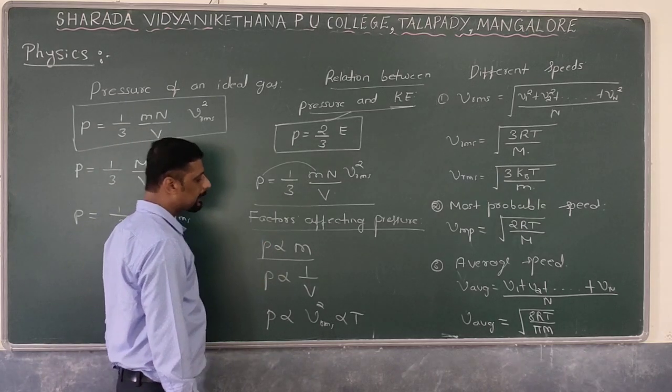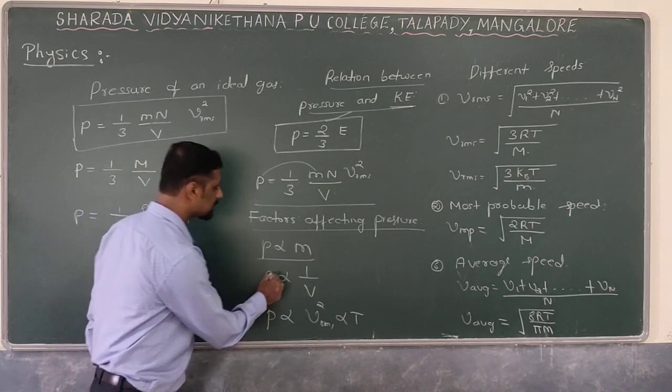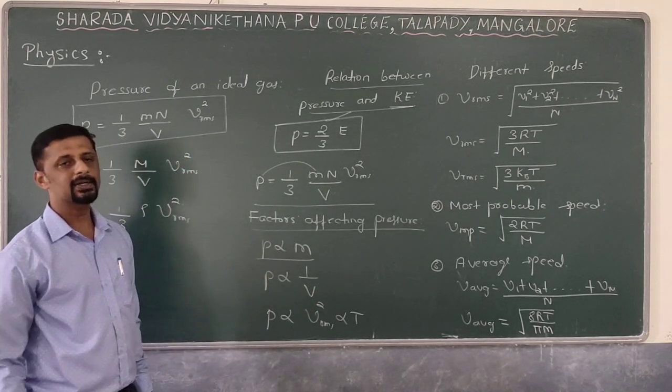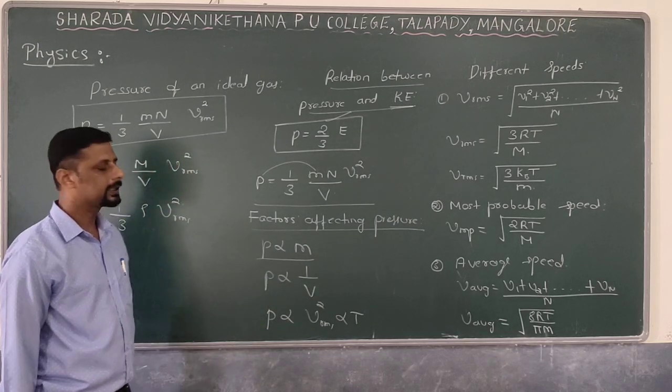Next, if the mass and the temperature are kept constant, how are the pressure and the volume related? You already know that pressure is inversely proportional to volume. As the volume increases, pressure should decrease. As the volume decreases, the pressure should increase.